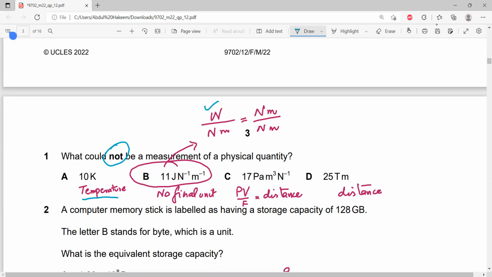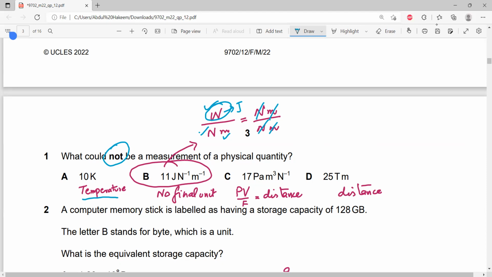So it's work divided by Newton per meter, and work is measured in Newton meter because the work unit is joule. So joule is Newton meter divided by Newton meter, which cancels, so no unit. So B is the option because B finally has no unit. So B is not a physical quantity.